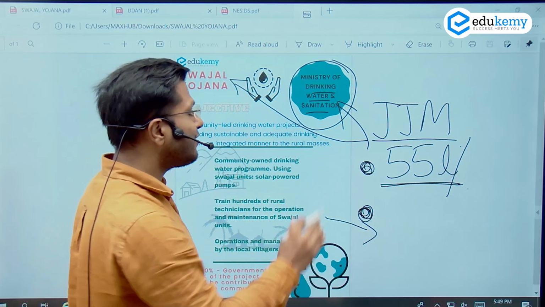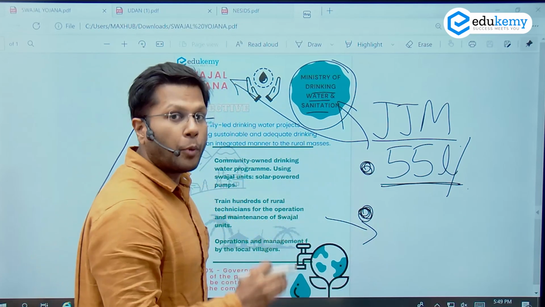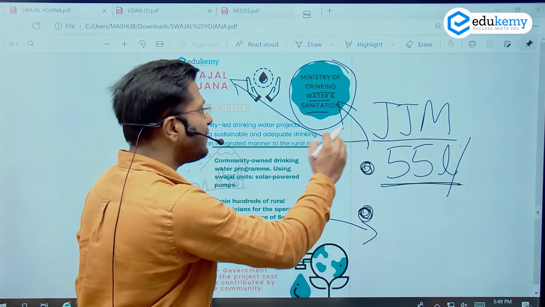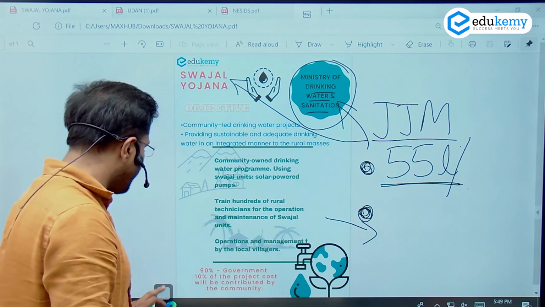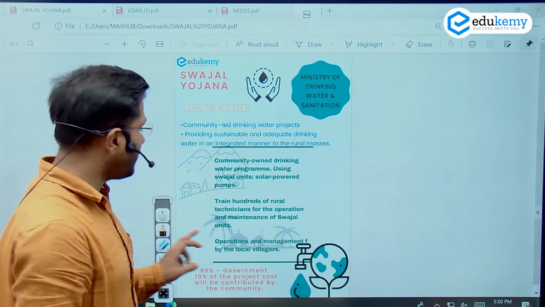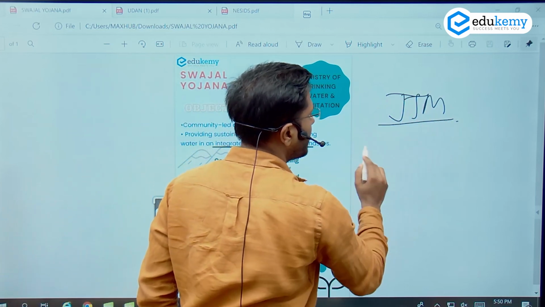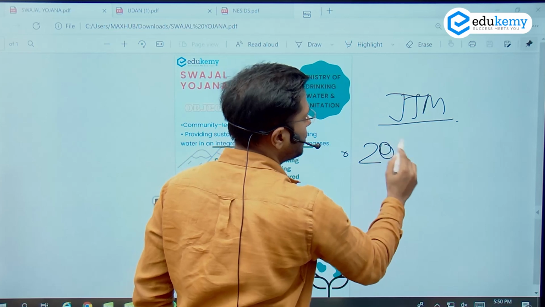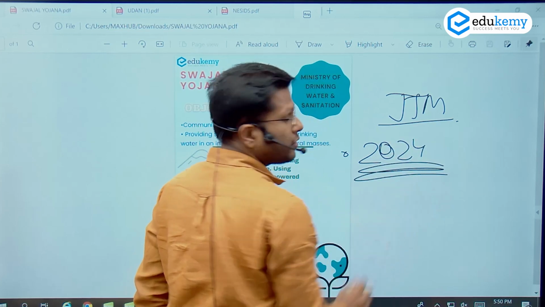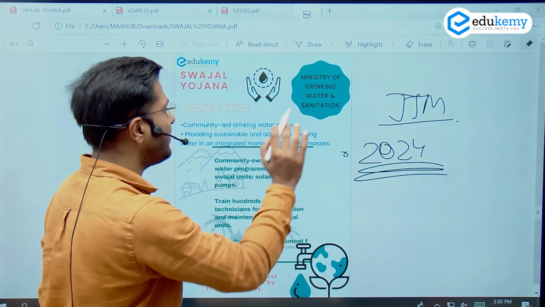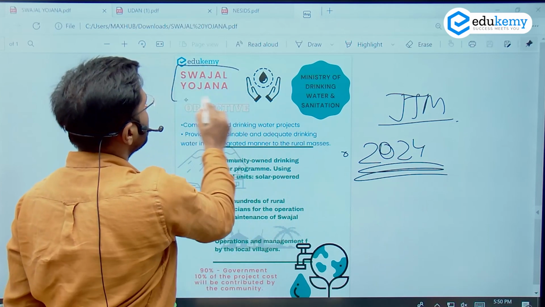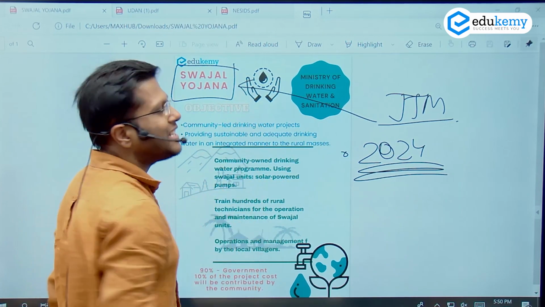Why? Because the government is liable to give potable, drinkable water to every individual, right? It is a fundamental right. People can ask for it. So therefore, the government initiated the Jal Jeevan Mission, to ensure that this water be available to everybody by the year 2024. Every village, every person, right? So Swajal Yojana is an important initiative under Jal Jeevan Mission.